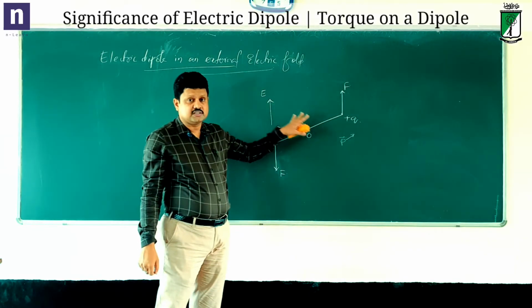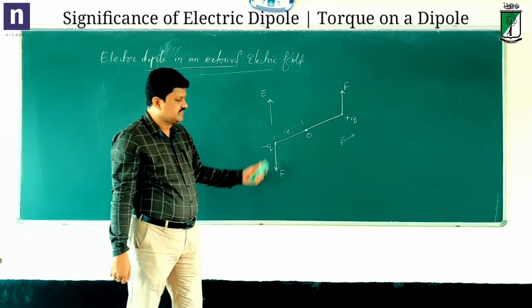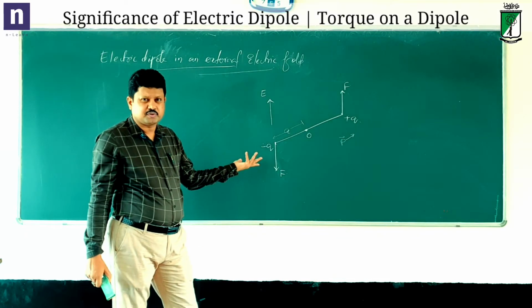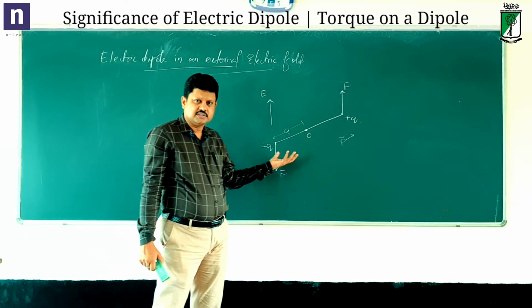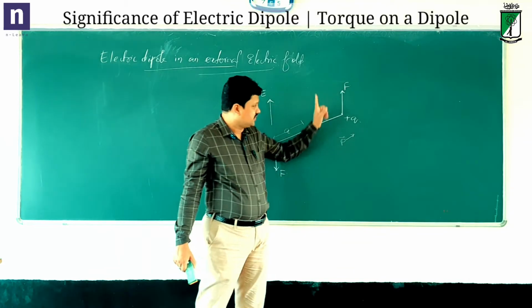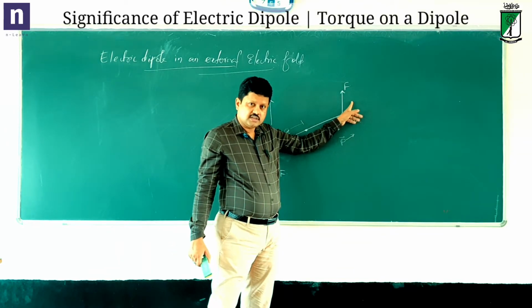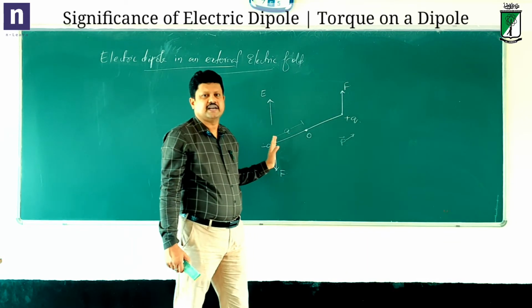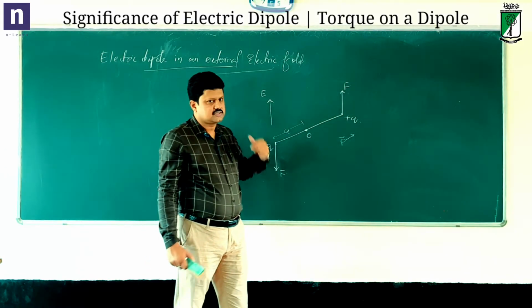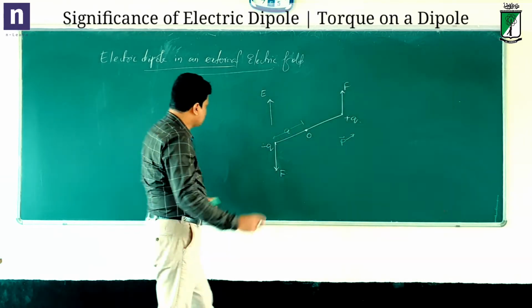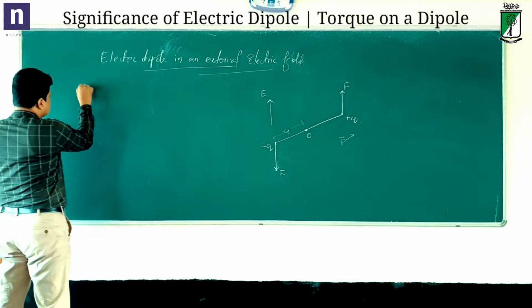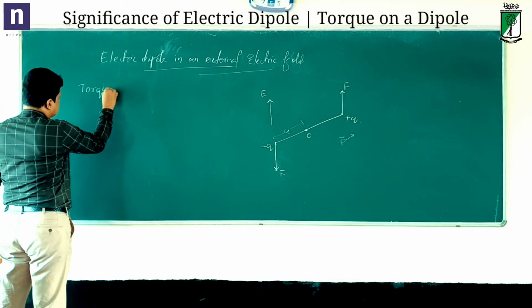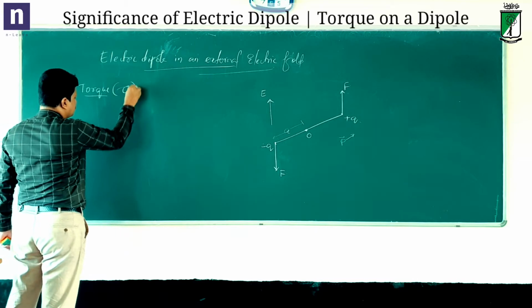So what is the torque on the dipole? Torque acting on a dipole is given by what? It's a general definition, simple. That is the magnitude of one of the forces into the perpendicular distance between the two anti-parallel forces, called torque on the dipole. Torque is denoted by tau.